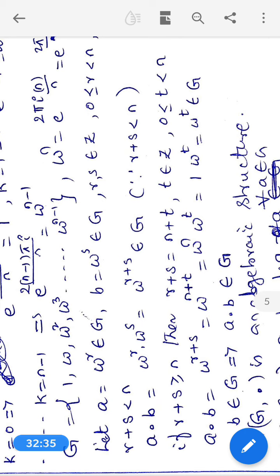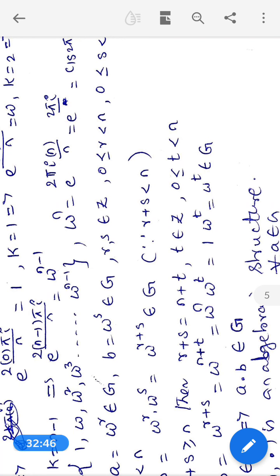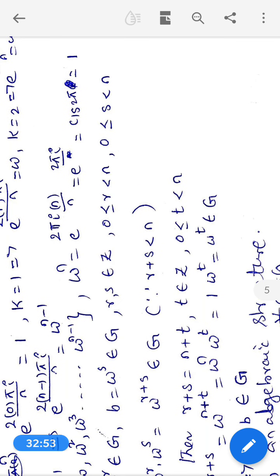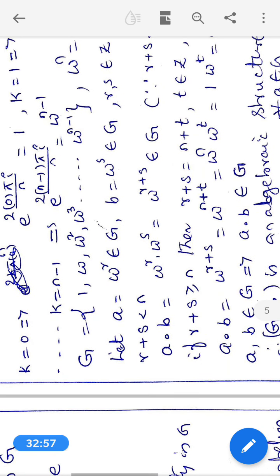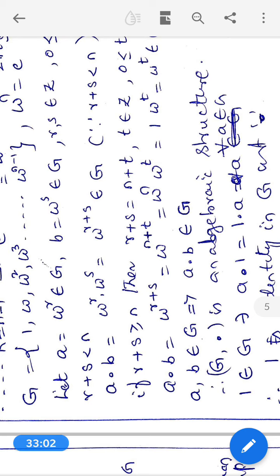That's why I have chosen 2 elements in G, say omega power r and omega power s. They can be treated as A, B. What are r, s? R, s belong to Z, with 0 less than or equal to r less than n, and 0 less than or equal to s less than n.